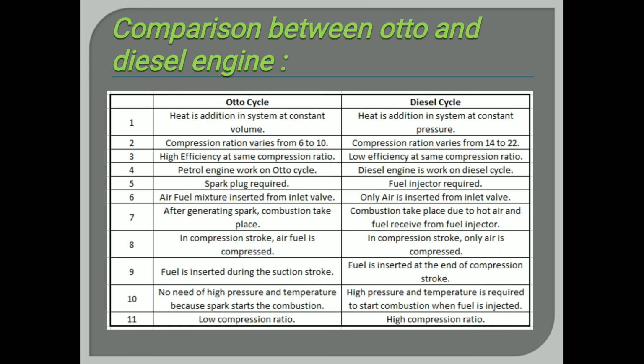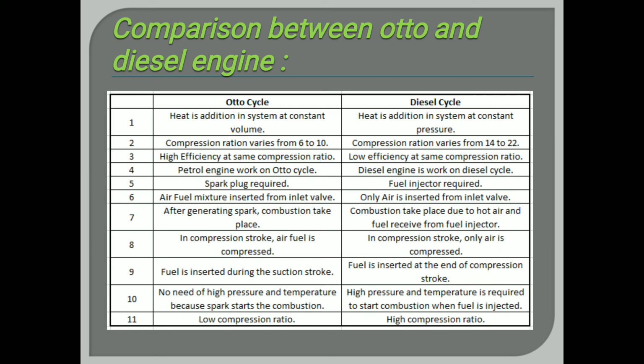Now we will see our last point, that is comparison between Otto engine and diesel engine. So firstly, heat is added to the system at constant volume in the Otto cycle, and heat is added to the system at constant pressure in the diesel cycle. The variables are different: volume and pressure. Second is compression ratio. Compression ratio is less in the Otto cycle and more in the diesel cycle.